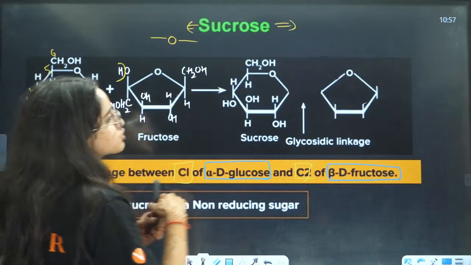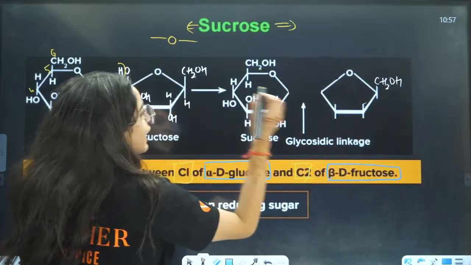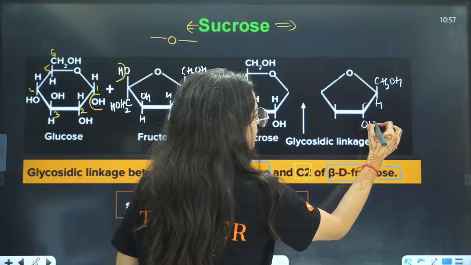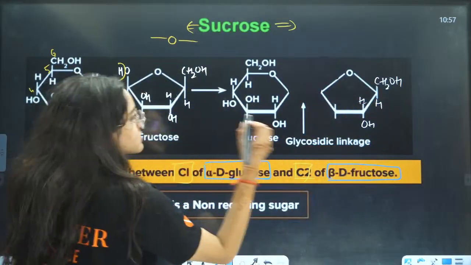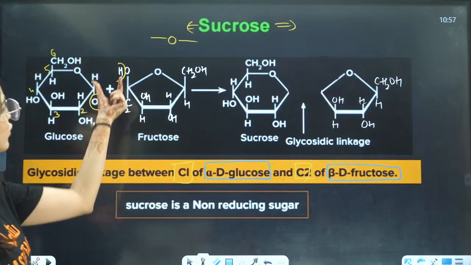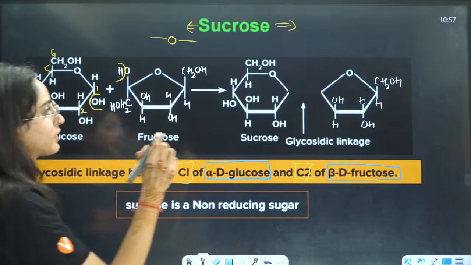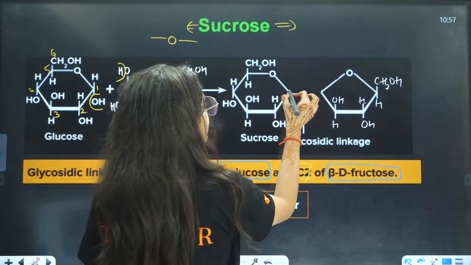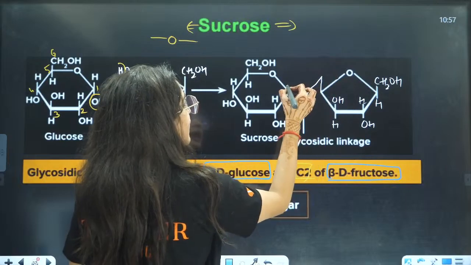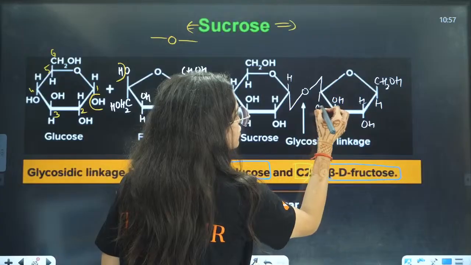So this is CH2OH, written here as it is. This is hydrogen as it is. This is OH, this is H. This is again H, this is OH. Now you have seen the difference here: OH from here and H from here. That means the glycosidic linkage will be like this, and here you will have one hydrogen and here one CH2OH.